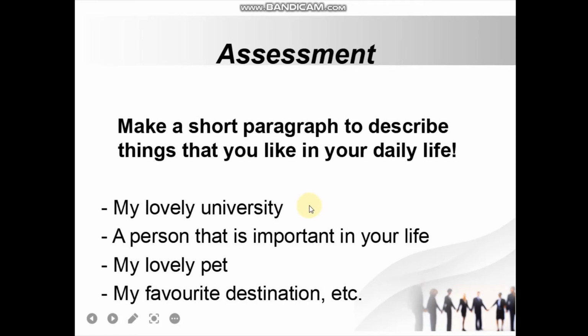The title here can be My Lovely University. And then a person that is important in your life, can be your mother, your father, your lecturers, or whoever that you like that is important in your life.